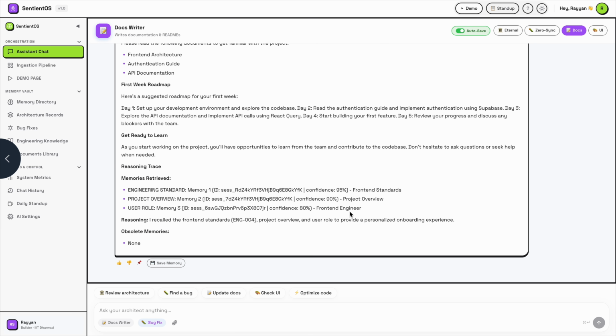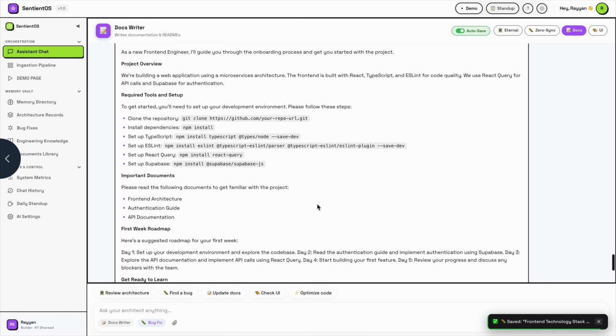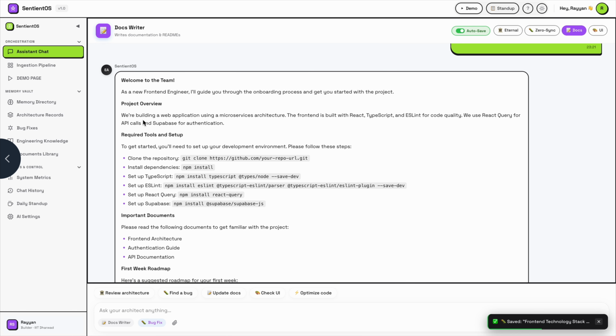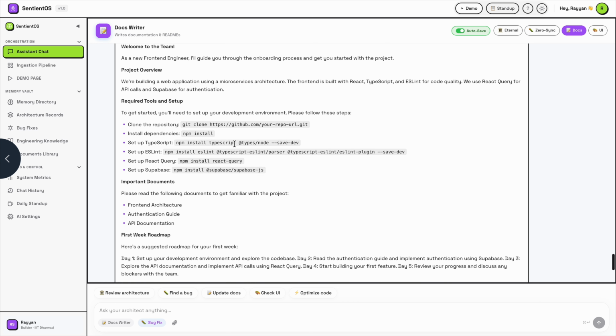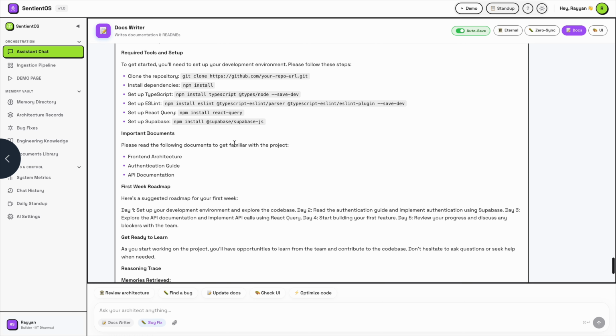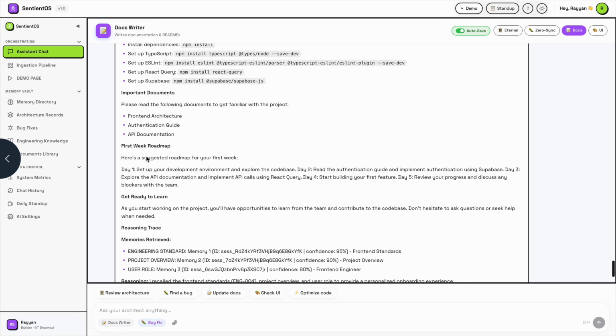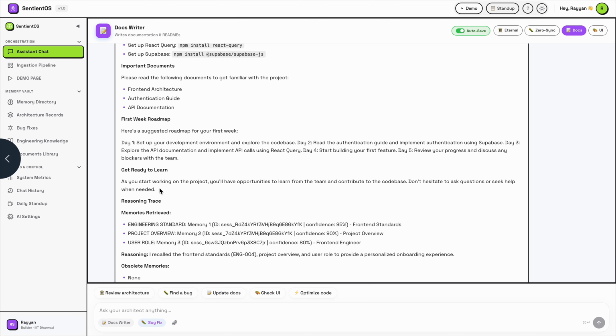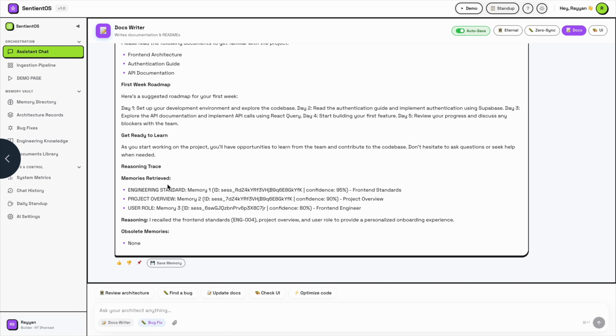He gives a beautiful roadmap for us, like as a new front-end engineer I'll guide you on the onboarding process and all. So this is our docs writer, which is a context-aware onboarding bot, and it gives this type of structure very nicely. It gives important documents and a first week roadmap. Here you can see the memories retrieved, what the memories are, and from where he is retrieving his memories and all.